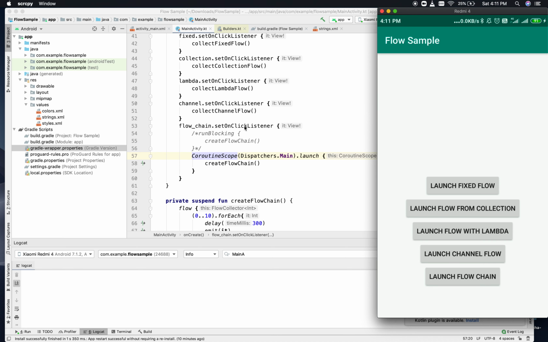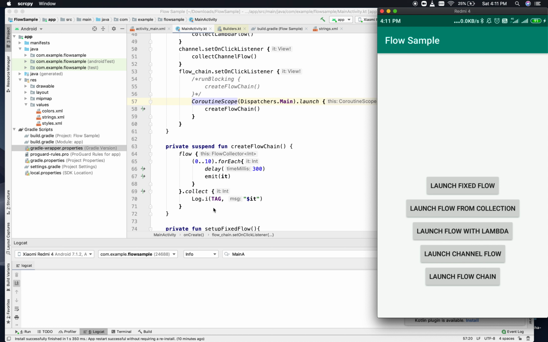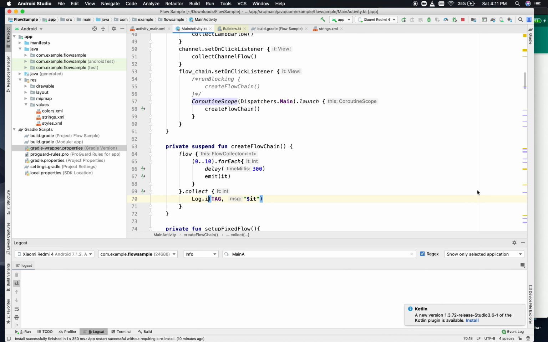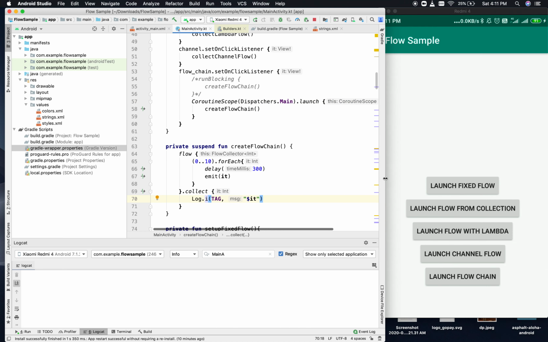Let me see, flow chain set on click listener, and we are creating this. We'll give a call to this, and it should be printed. So let me run. It's getting installed.